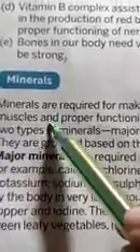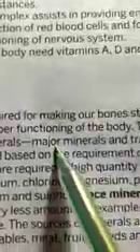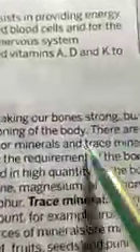Minerals do not supply energy to our body. There are two types of minerals, major minerals and trace minerals. Major minerals are also called macro minerals. They are grouped based on the requirement of the body.